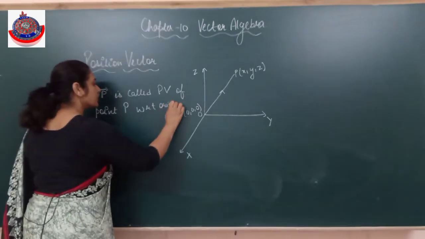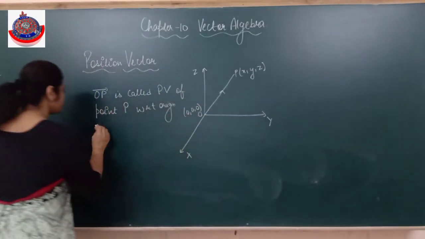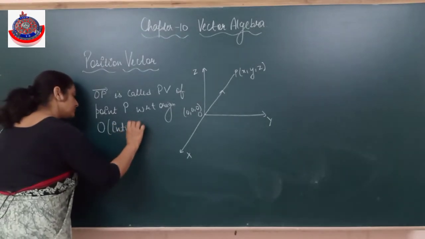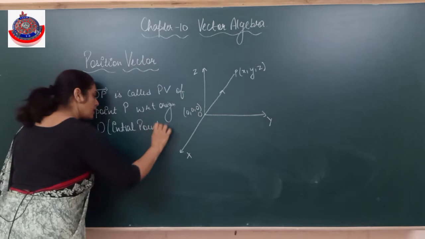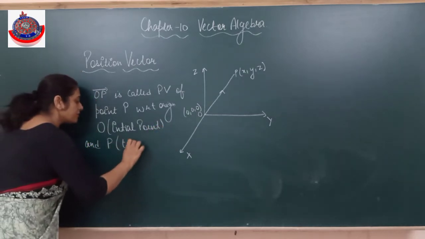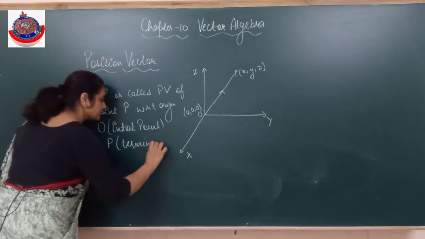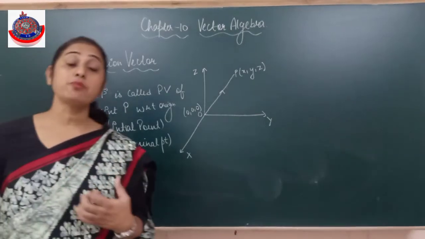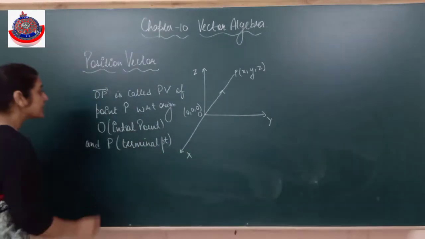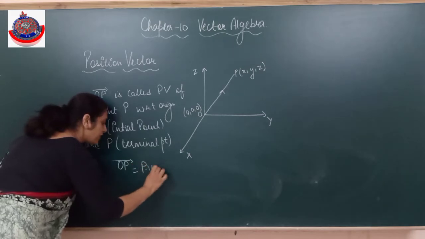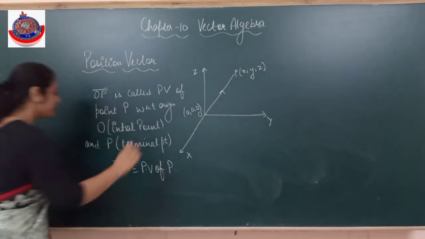That means origin should be the initial point, and P is the terminal point. Whenever I find a position vector, my base initial point has to be the origin. Then this OP is called the position vector of P.